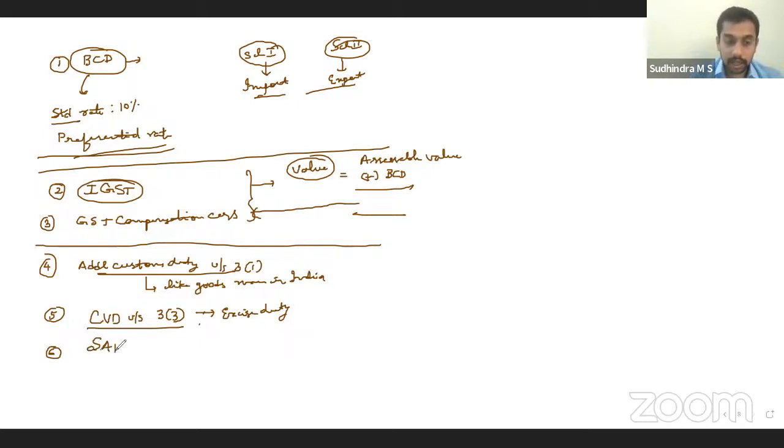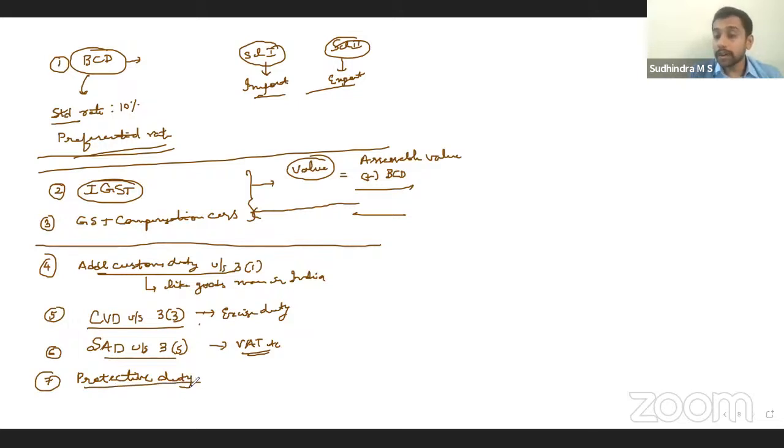Then special additional duty under section 3(5). This is to counter sales tax, VAT, etc. Local. Then protective duties to protect indigenous industries in the country. Now, if we import certain products, that might affect the small industries in the country. So to ensure that doesn't happen, they'll levy these protective duties so that the price of the imported goods will be higher than the prices of the domestic products. Correct? So that is protective duties.